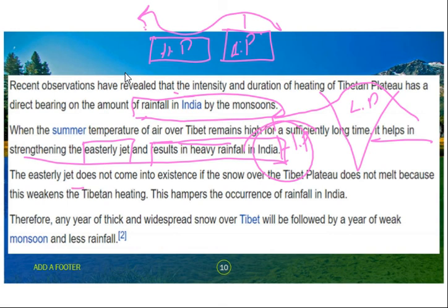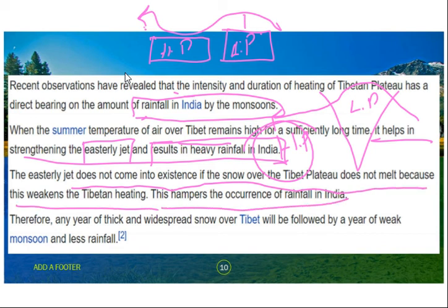See, the easterly jet does not come into existence if snow over the Tibetan plateau does not melt, because this weakens Tibetan heating. This hampers the occurrence of rainfall in India. Therefore, any year of thick and widespread snow over Tibet will be followed by a weak monsoon and less rainfall.